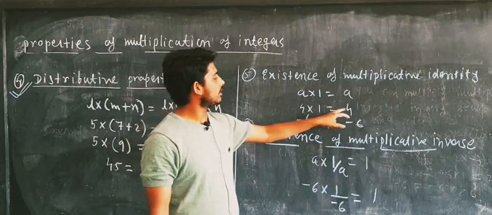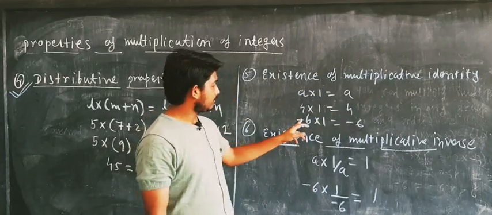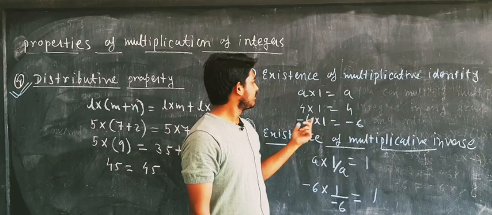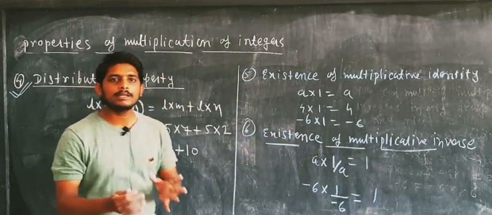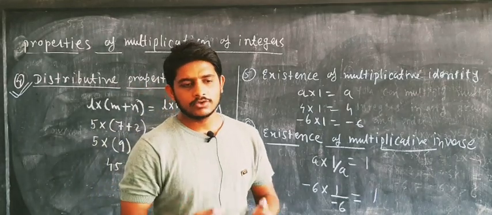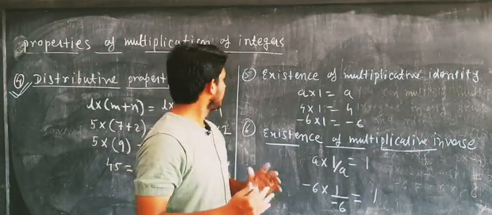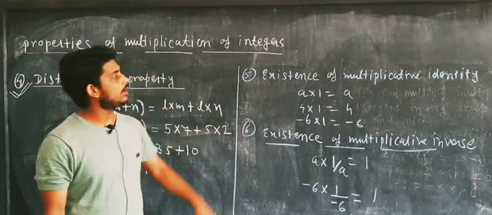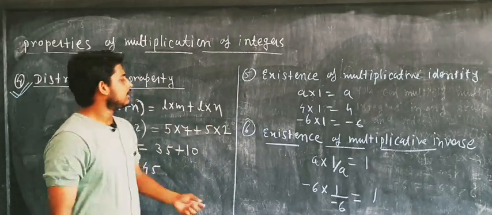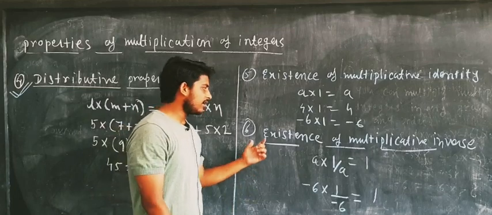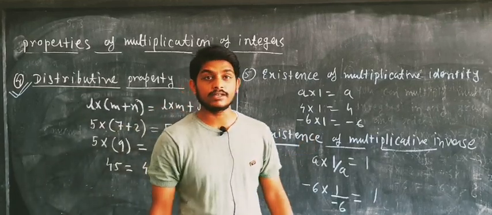So 4 cross 1 becomes 4, and minus 6 into 1 becomes minus 6. These are the two examples I have taken. When you multiply any integer by 1, you get the integer itself, which is the fifth property, called the existence of multiplicative identity.